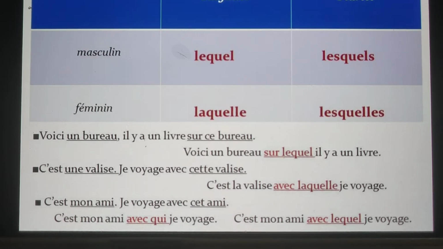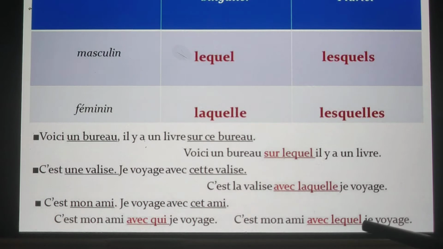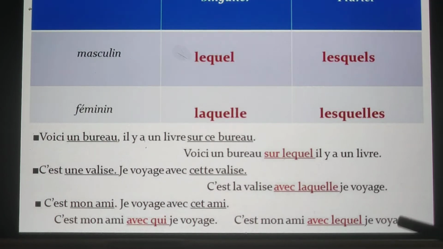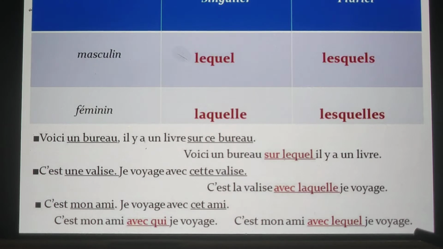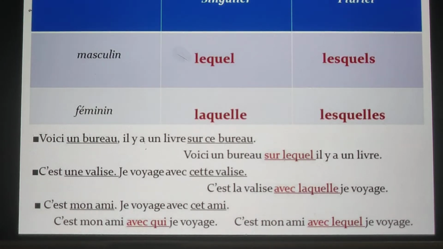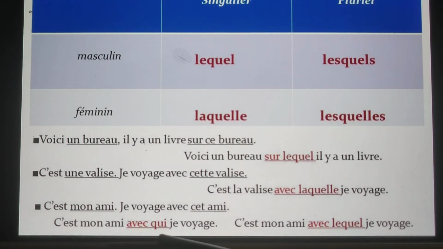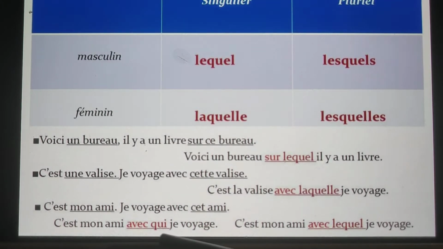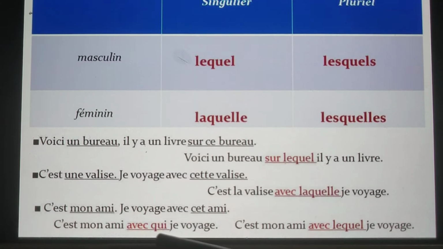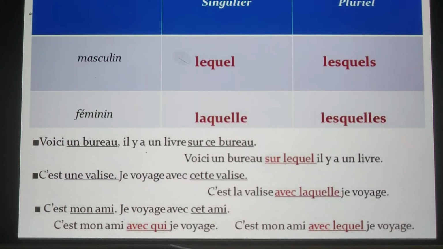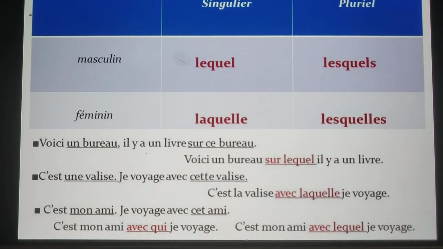So we use avec lequel and place it like this: C'est mon ami avec lequel je voyage. Now, they have used the pronom relatif simple also: C'est mon ami avec qui. You can use qui also since it's a human being, with whom je voyage. I hope it's clear.